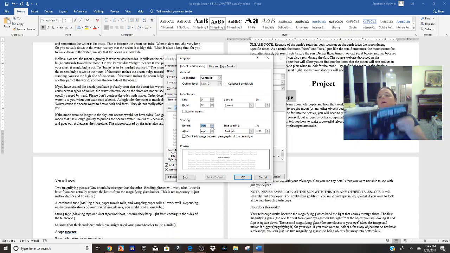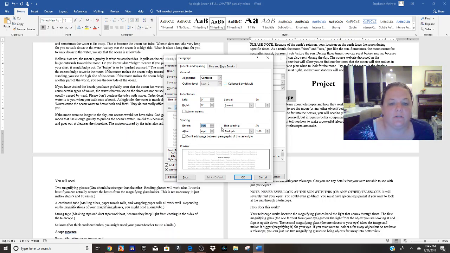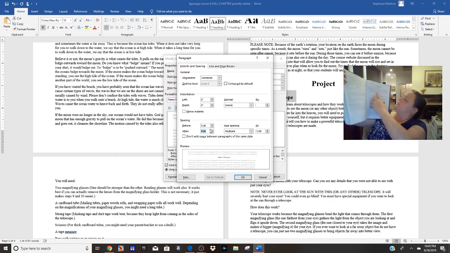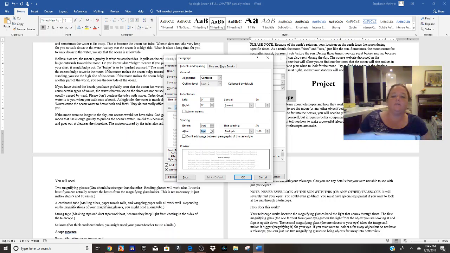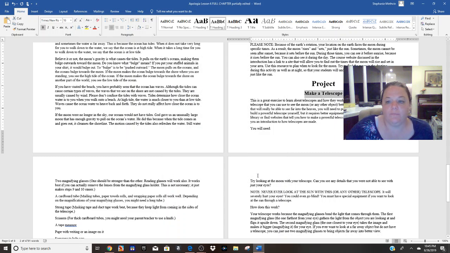It's really close, so I think I'm going to just put that at 0 and see what it looks like, because in the book they have it really close. And then the after actually should be 6, just like the other headings, because the after on this looks like it basically matches the rest of these. So let's see how that goes. See if I like it.